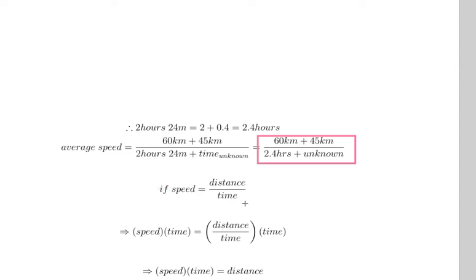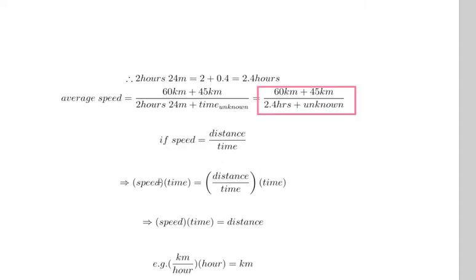This is done a little bit better by me underneath in terms of speed times time. You see me multiply by time on the left and multiply by time on the right. And of course, this variable of time cancels, leaving simply distance. So I now have speed times time is distance. This is a formula that's worth learning just as much as speed equals distance divided by time.